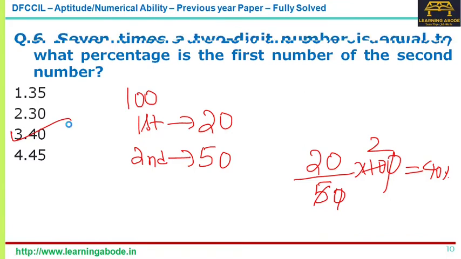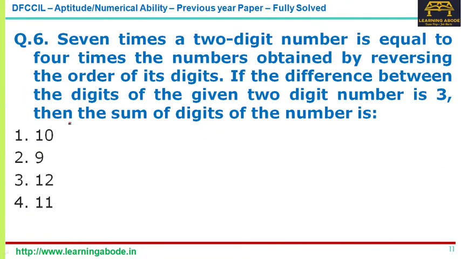A very simple question. Now question number 6. 7 times a 2-digit number is equal to 4 times the number obtained by reversing the order of the digits. Whenever first we write the 2-digit number, we know we should express it in the form 10x plus y. Now this says 7 times this is equal to 4 times the number obtained by reversing.